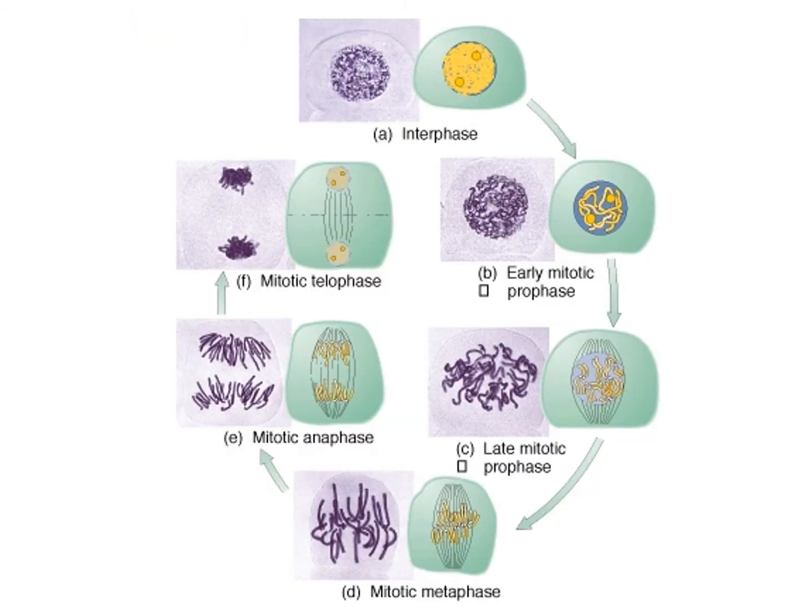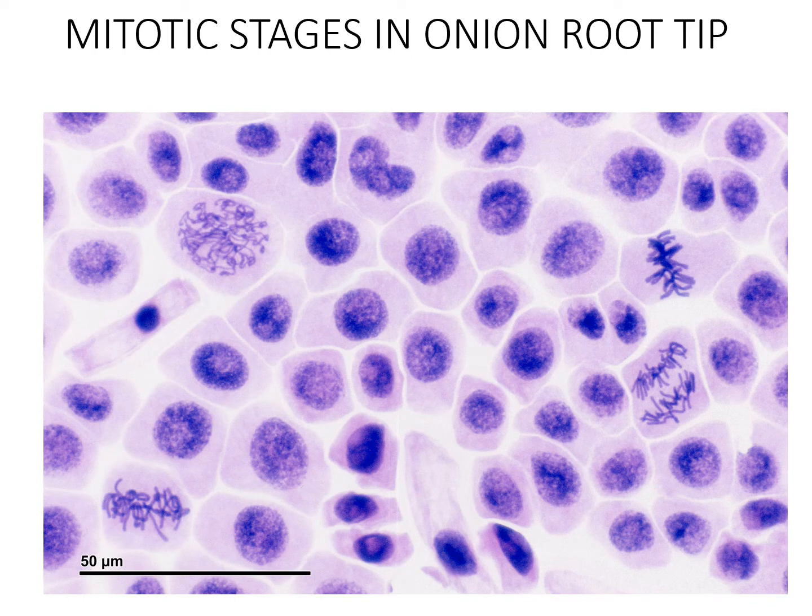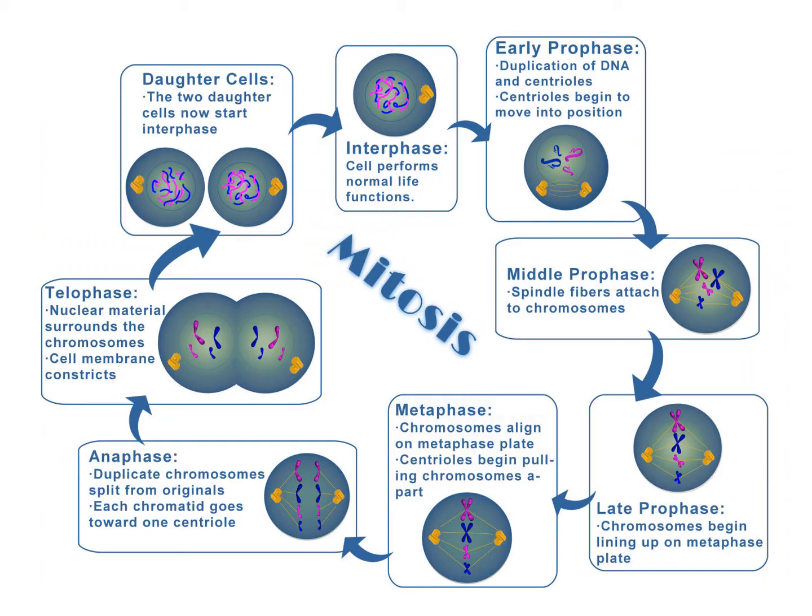This is the diagrammatic representation of how the interphase, early prophase, late mitotic prophase, mitotic metaphase, anaphase and telophase appear in cells as well as in diagram. Here you can see the different mitotic stages shown in onion root tip. This is your prophase. Here in this cell as well as here in this cell you can see the metaphase, and this cell is depicting the anaphase. As you can see, the sister chromatids are moving towards the poles.